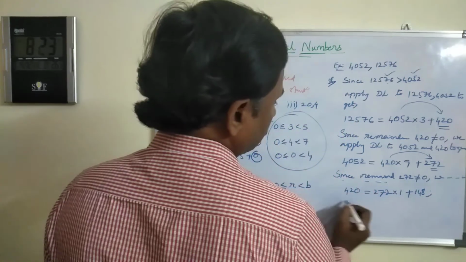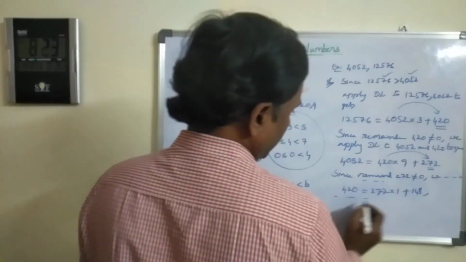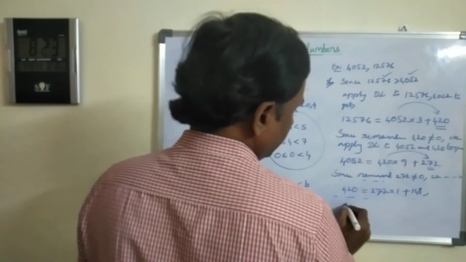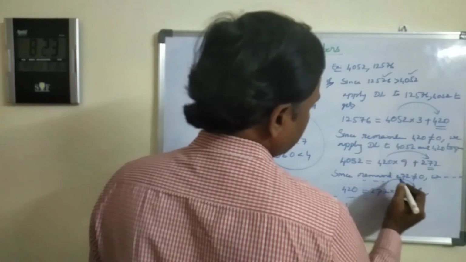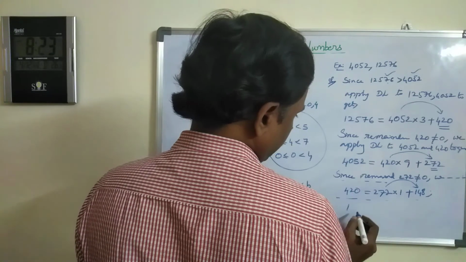Same story. Compare the remainder. Then again we apply division lemma for 272 and 148.